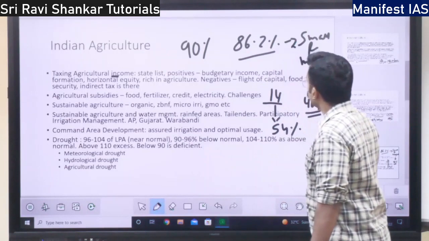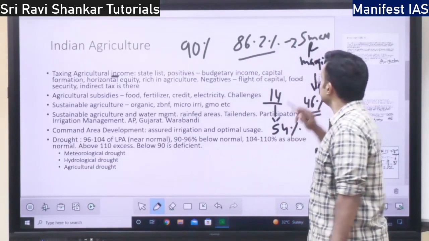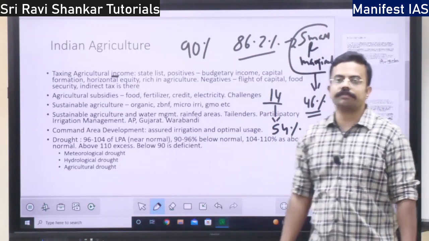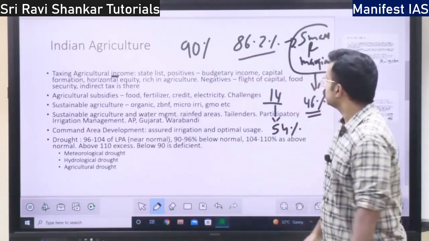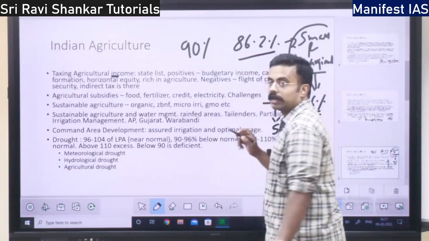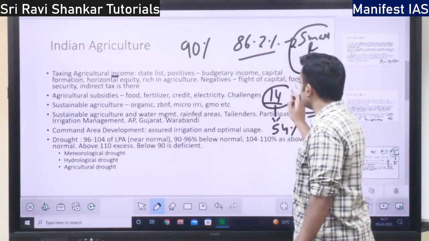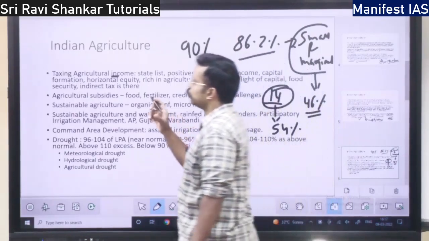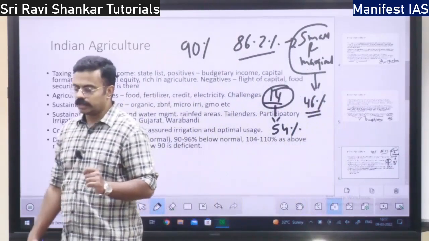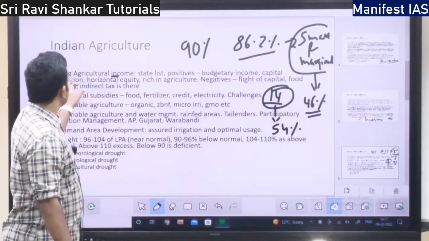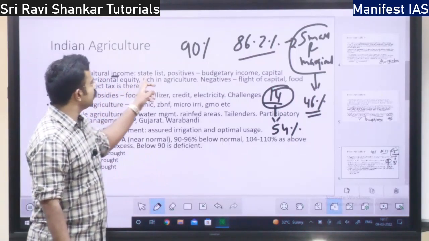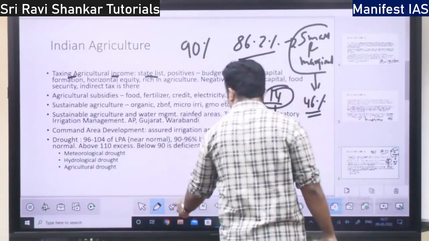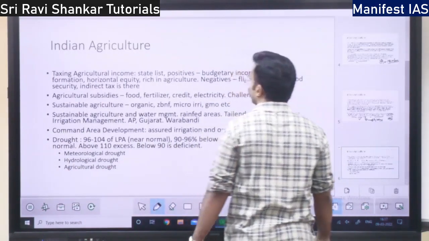So what would be the right suggestion is, we should not tax this section. Small and marginal farmers we should not tax, whereas large farmers, this 14% of the farmers we should tax. That should be the right decision, right? So we have taxing agriculture income. Agriculture comes under which list? It falls under the state list, right? Agriculture falls under the state list.